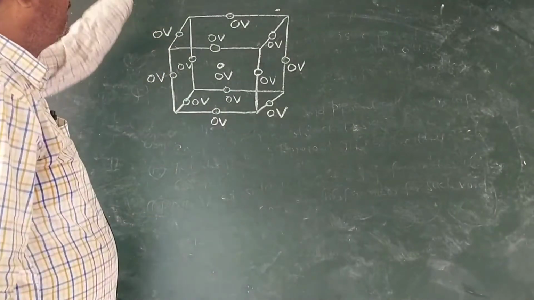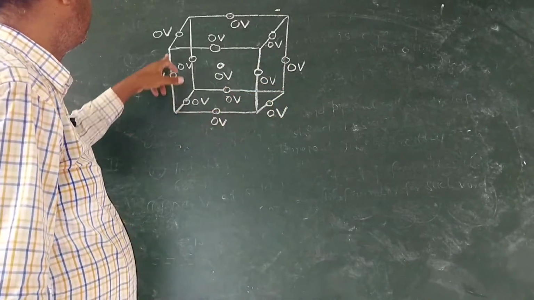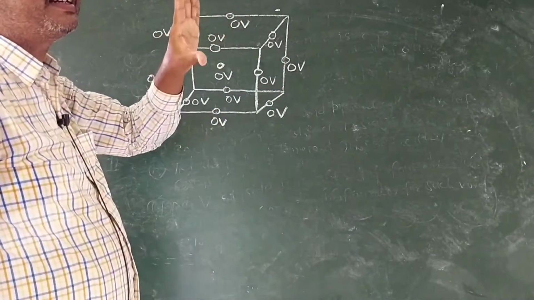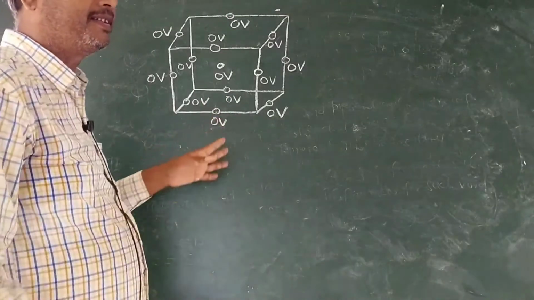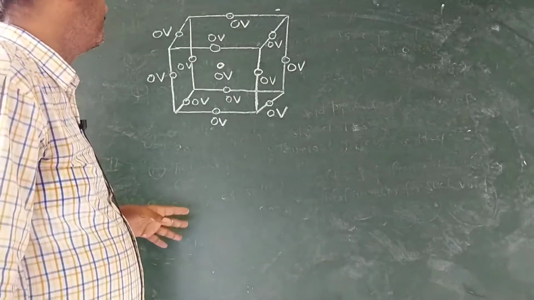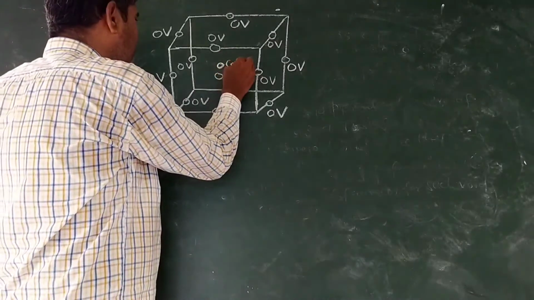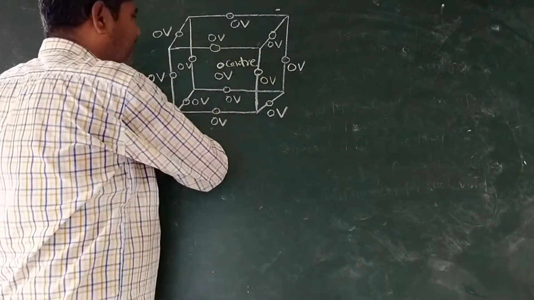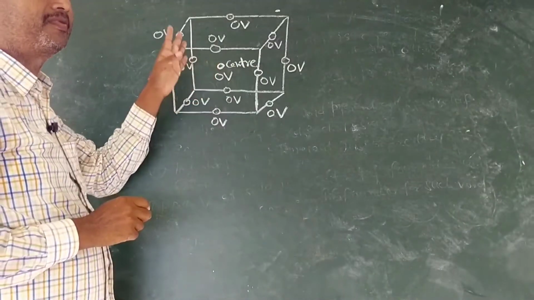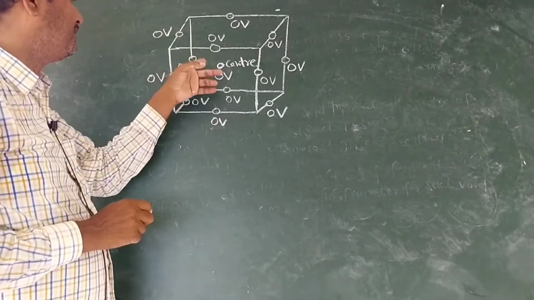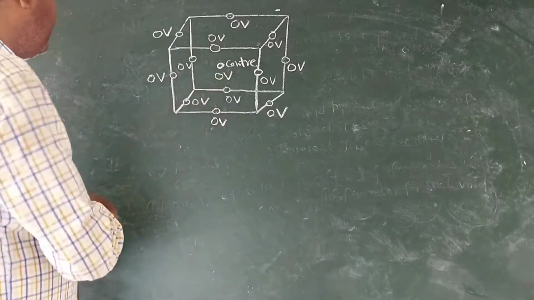Since each octahedral void at the side is in contact of 4 unit cells, hence contribution is taken as 1/4, and at the center it is alone. It is not in contact of the other void. OV means octahedral void.